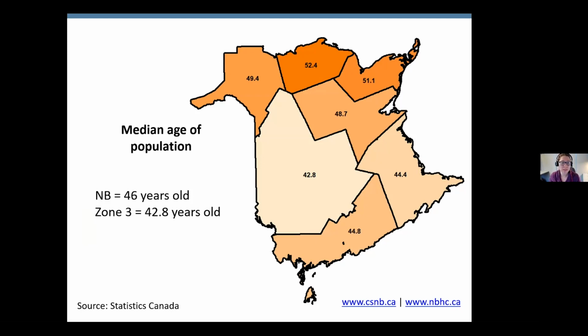So you can see that in New Brunswick, the median age is 46 and Zone 3, which is right here, is at 42.8. This shows where the older population tend to be as well.